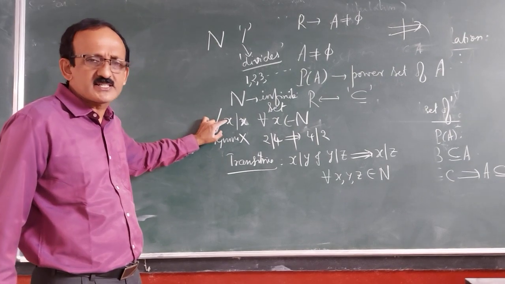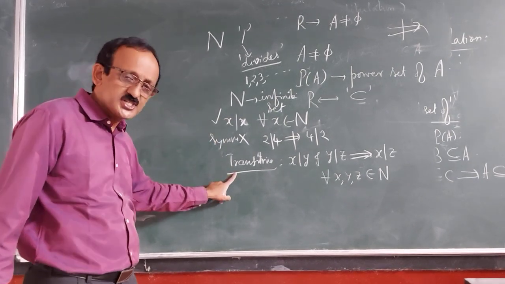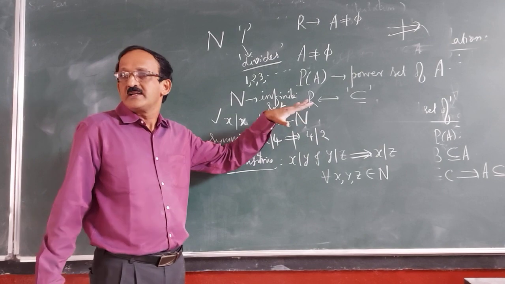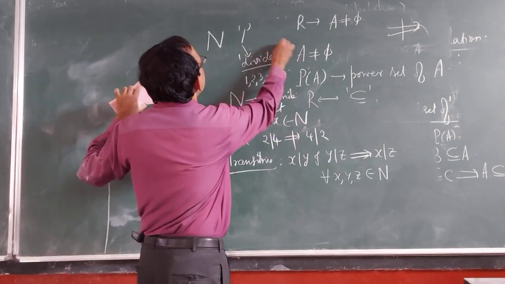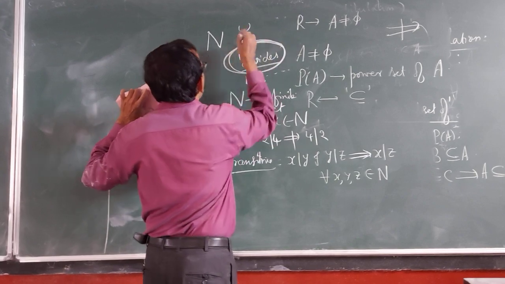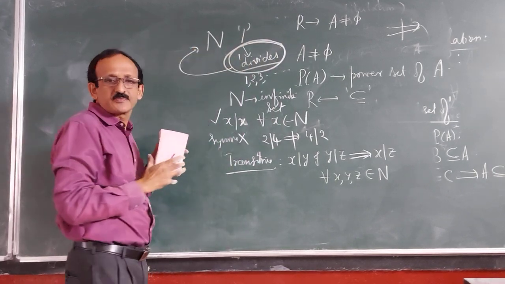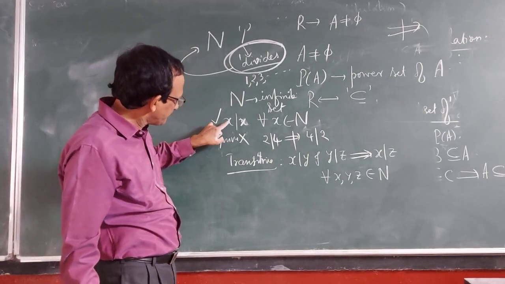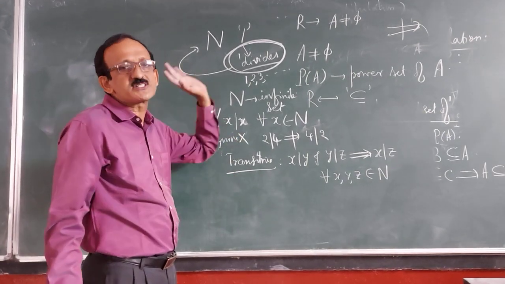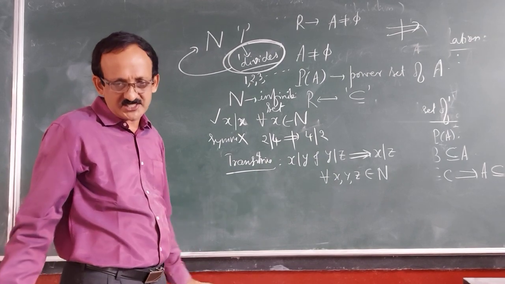Every natural number divides itself. Transitivity holds, but symmetry fails. The relation divides on the set of natural numbers is reflexive and transitive, but not symmetric. It's not an equivalence relation.